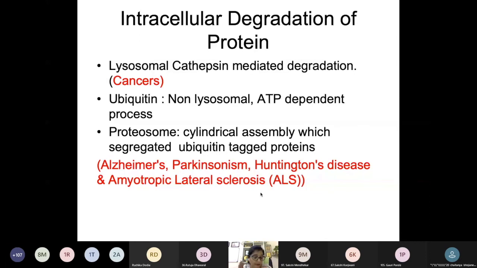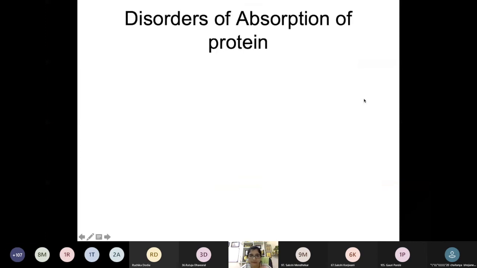I told you previously that the level of knowledge is know how. It means you should know which cause leads to which disorder, and you should be able to explain, give reasoning why this disorder is happening, or why these disorders are related to protein metabolism. Okay, so these are the disorders about the protein.